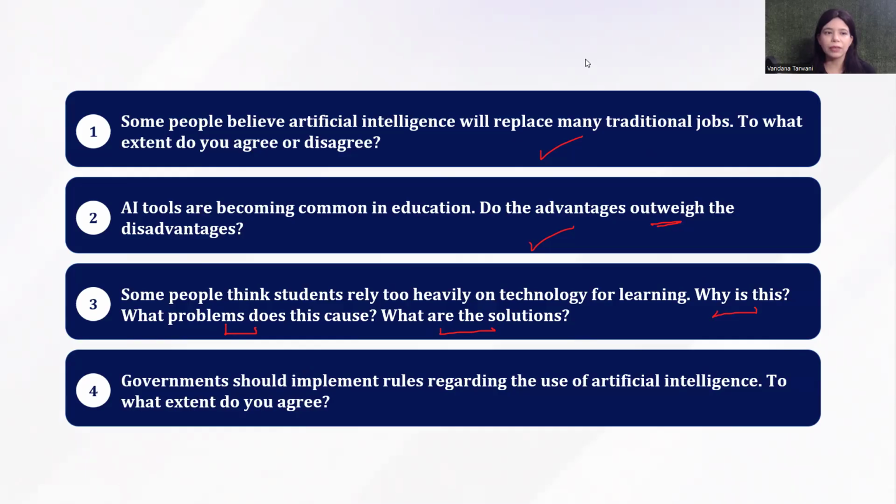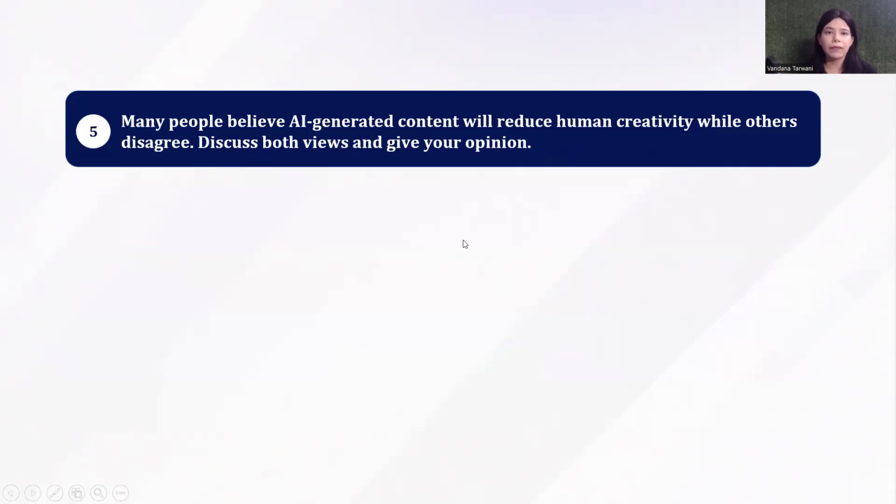Moving on, let's get to see some more questions under the same theme. Number 5 here says, many people believe AI generated content will reduce human creativity while others disagree. Discuss both views and give your opinion. So a classic discussion essay where you have to discuss both views and take a stand.